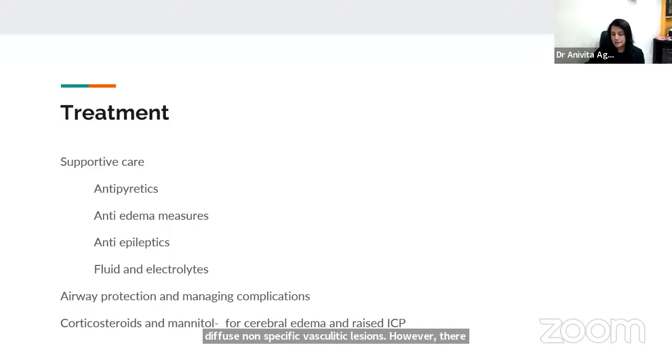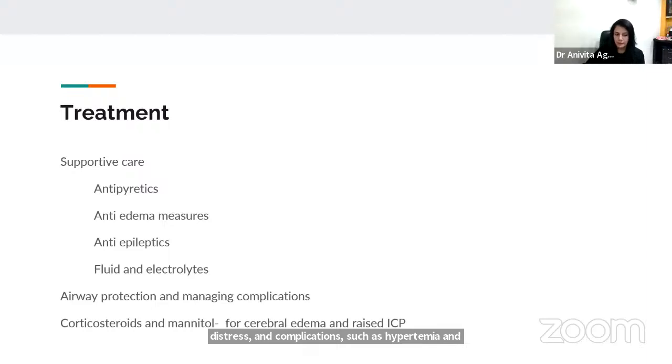How do we manage such cases? If the patients are able to timely reach a hospital, the best that we can provide is supportive care. So high-dose antipyretics, anti-edema measures, anti-epileptics, and fluid and electrolyte management are the cornerstone of treatment, as no antivirals have been specifically found to be active against Chandipura virus. We have to ensure airway protection in view of respiratory distress, and complications such as hyponatremia and cardiovascular compromise need to be aggressively managed.